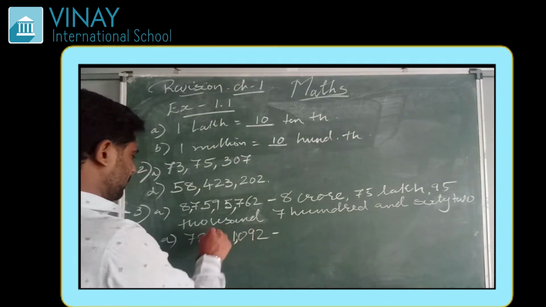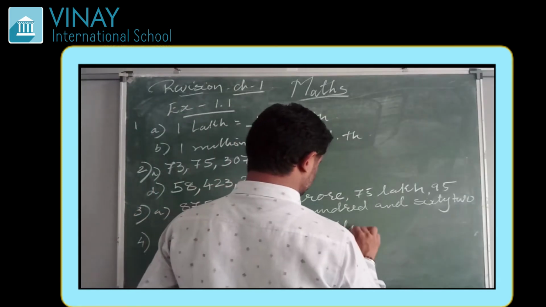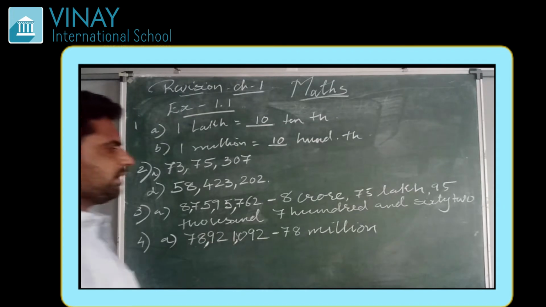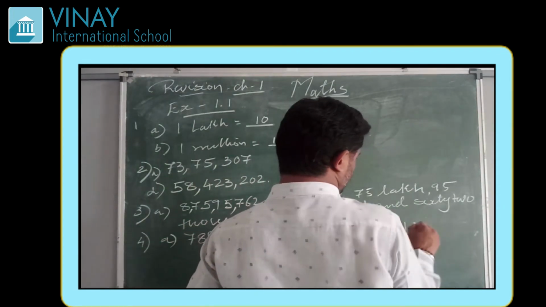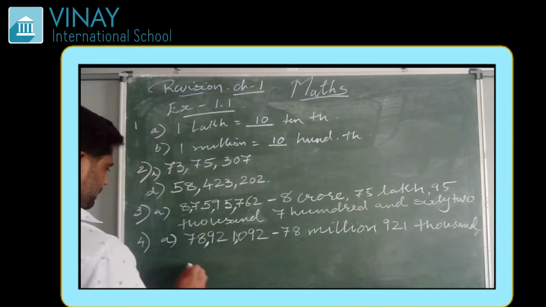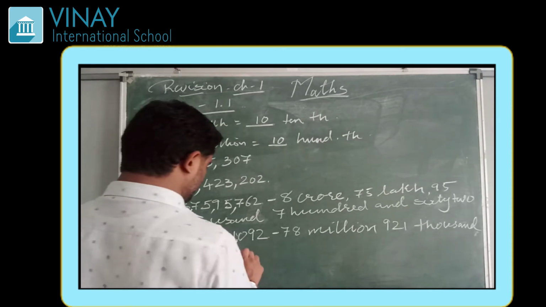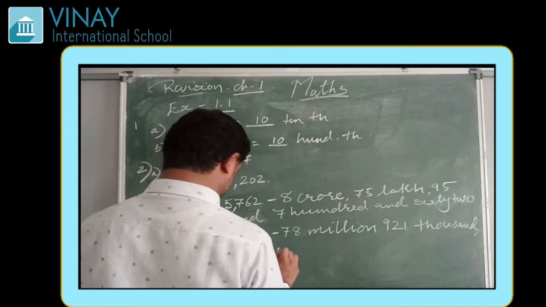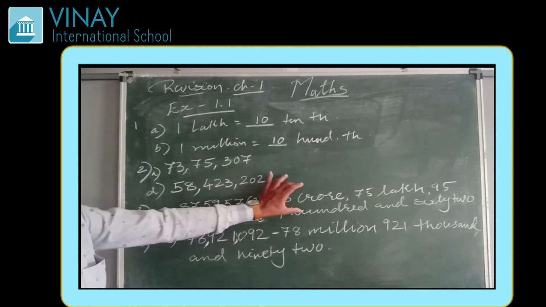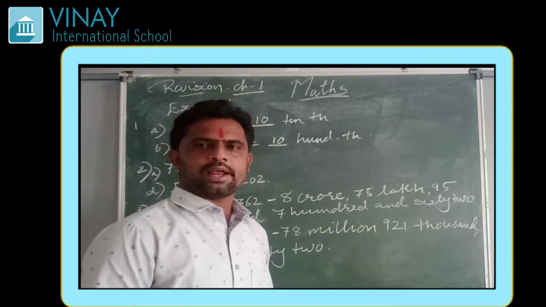Now how to write this? The groups will be ones group, thousands group, then million. So this can be written as 78,921,092. And since the hundreds place has 0, it will be directly 92. So this is our Indian system, and this is our international system. The rest of the sums you can do in the same method.